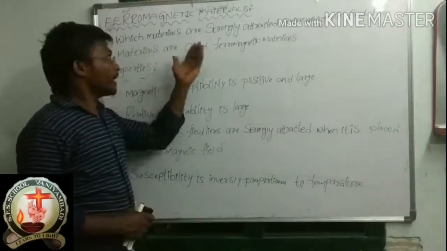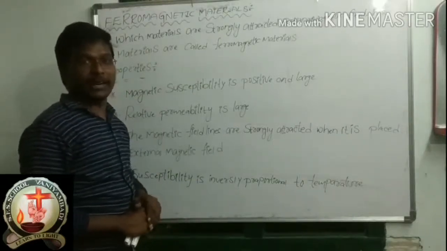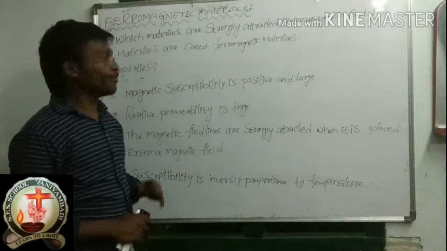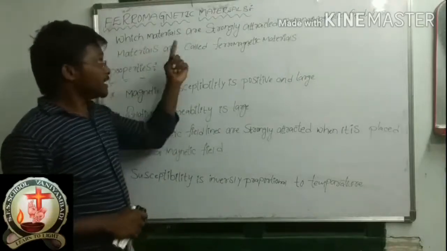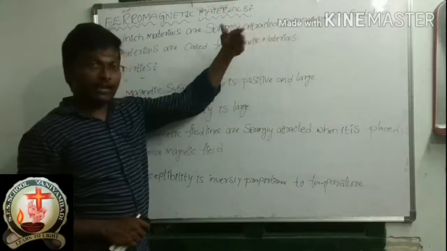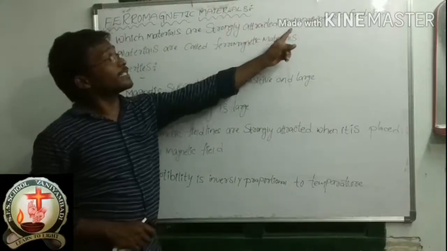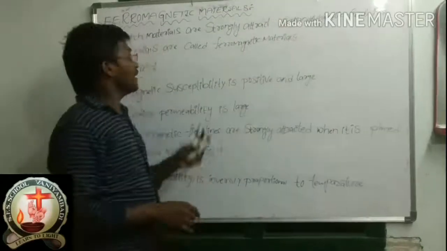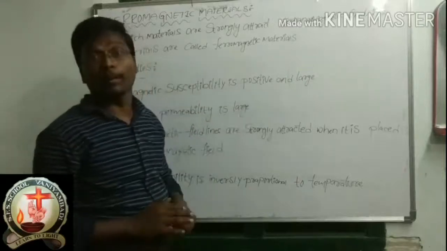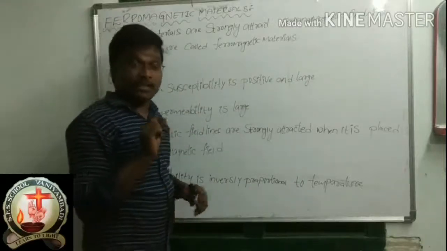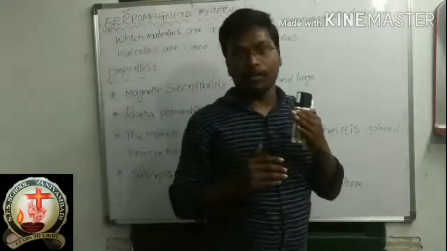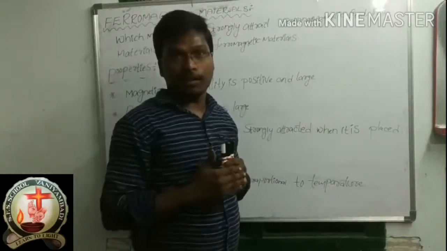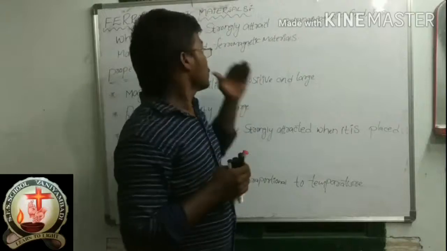Next one is ferromagnetic materials. In the classification of magnetic materials, the third type of magnetic materials is ferromagnetic materials. Now, the definition of ferromagnetic materials: which materials are strongly attracted to an external magnetic field? That type of materials are called ferromagnetic materials. So that is the definition.